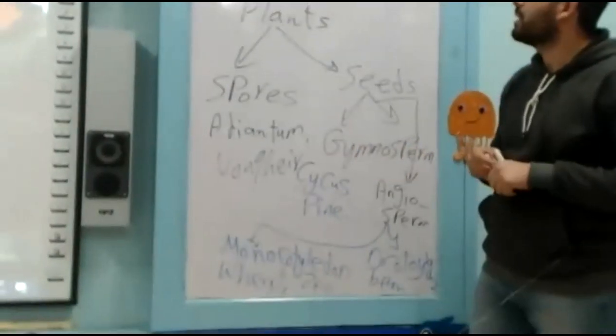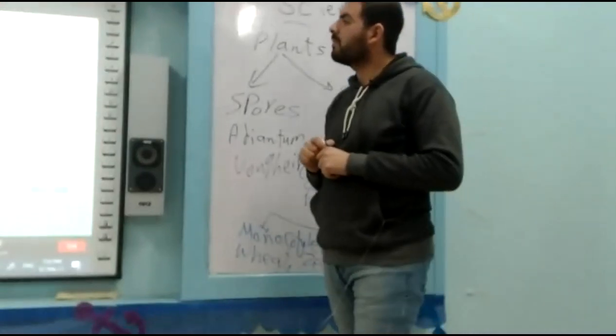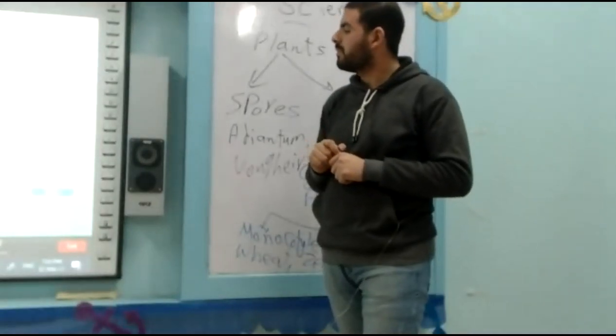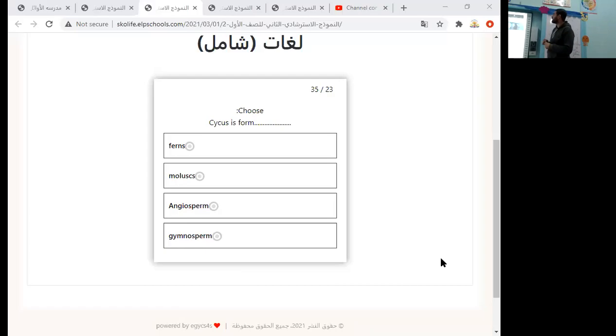Okay, so let's get back to our question. Cycas is from gymnosperm, which reproduces by forming seeds. Okay, yes.